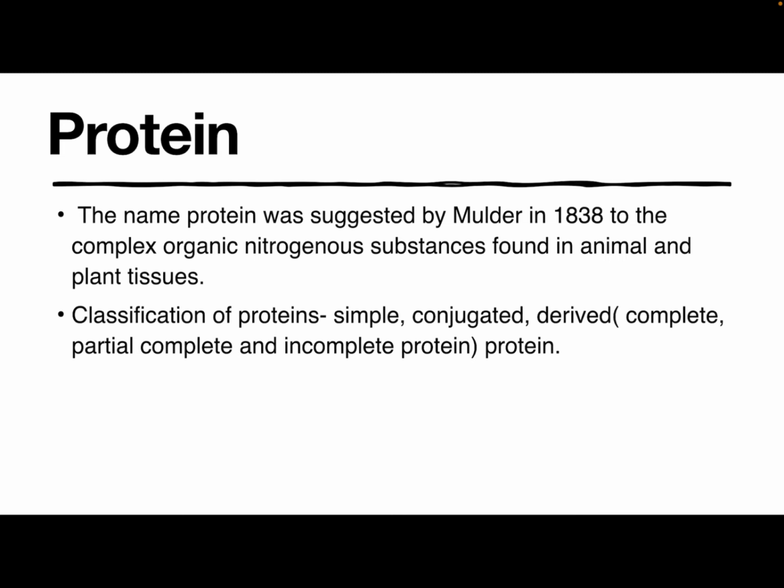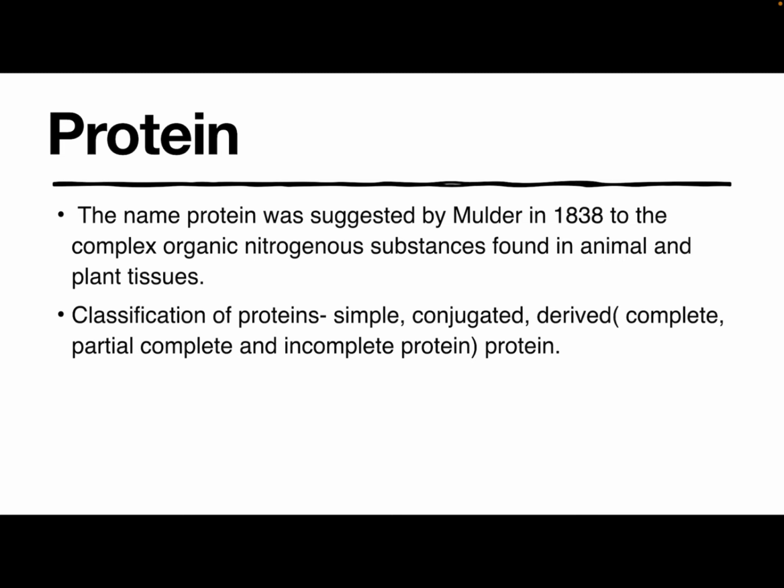Then derived proteins include peptones, peptides, proteoses resulting from the action of enzymes on simple and conjugated proteins. Proteins are also classified into complete protein, which contain all the essential amino acids in adequate amount and can support good growth, like proteins of milk, egg, meat, fish, liver, etc. Then partially complete protein, partially lacking in one or more essential amino acids but can maintain nitrogen equilibrium in adults.